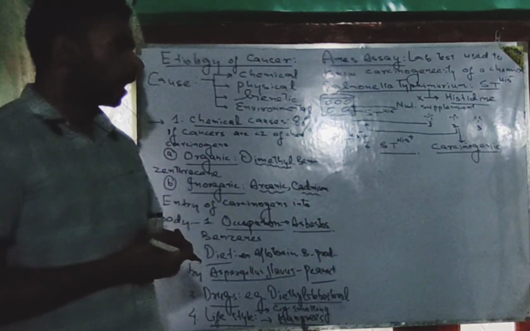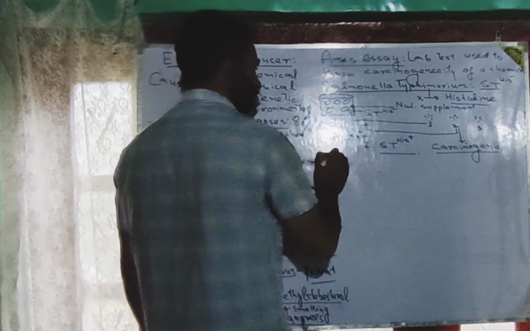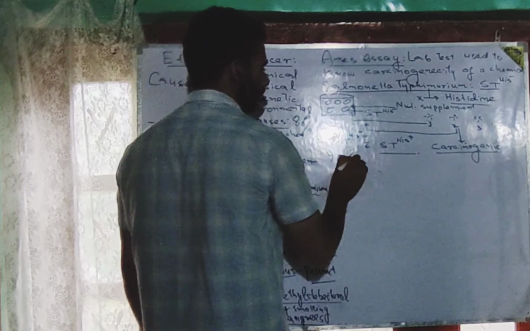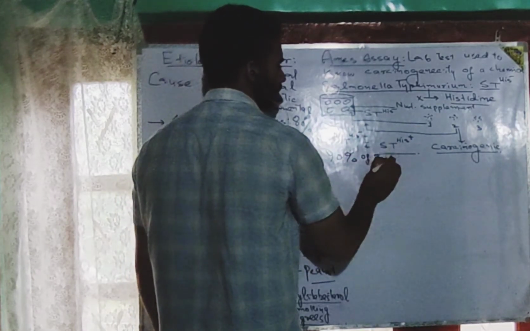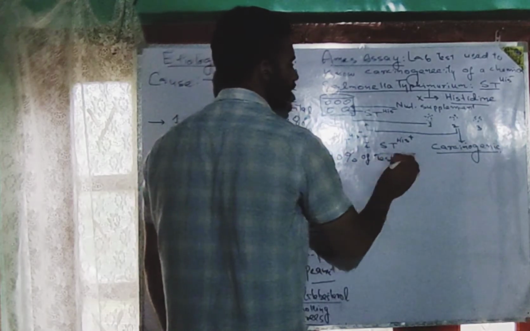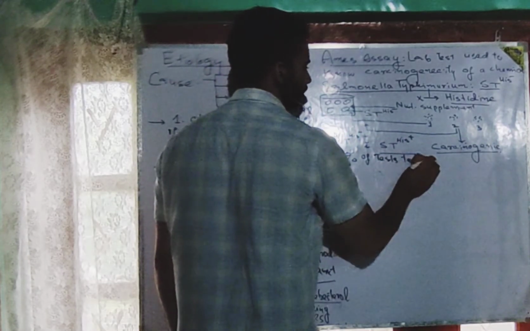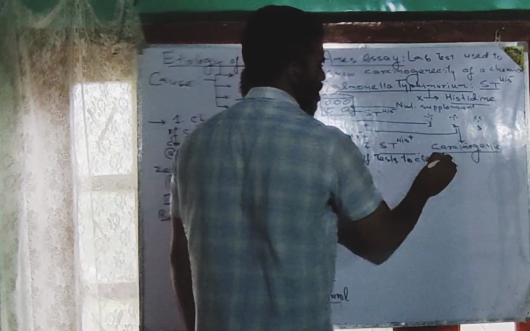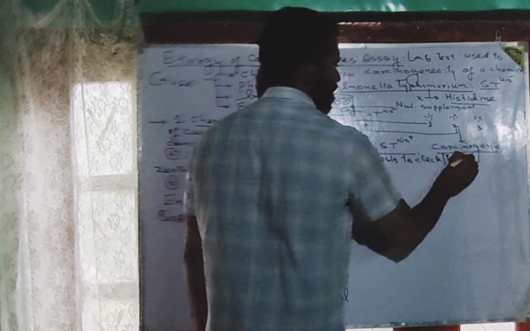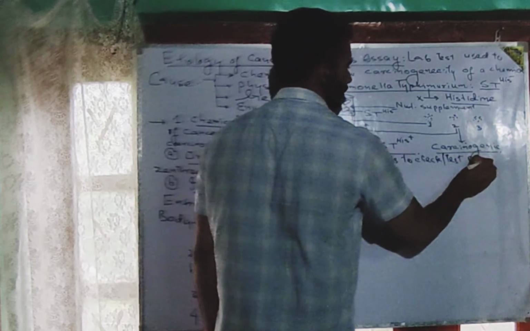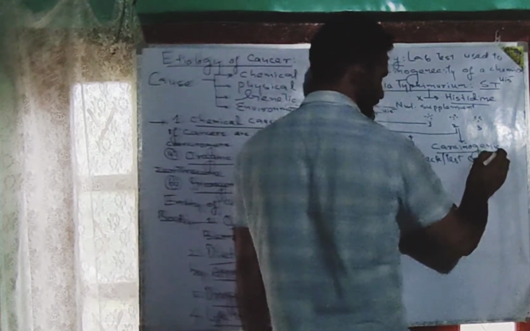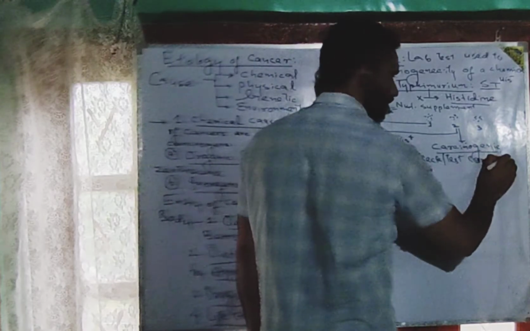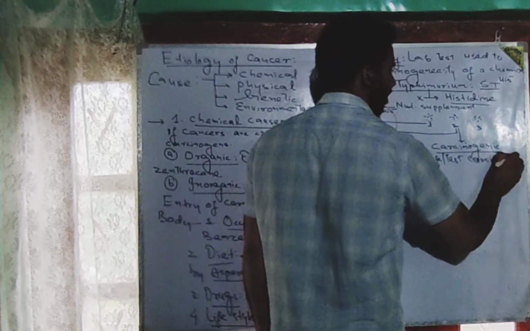Okay? Almost 90% of the tests to check the carcinogenicity of different chemicals are conducted by this lab test, which is known as Ames assay.